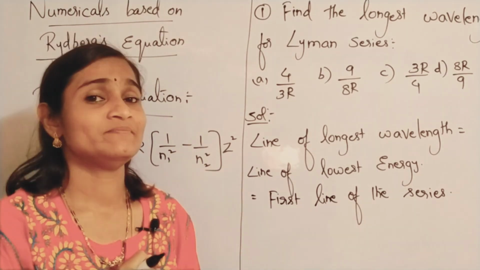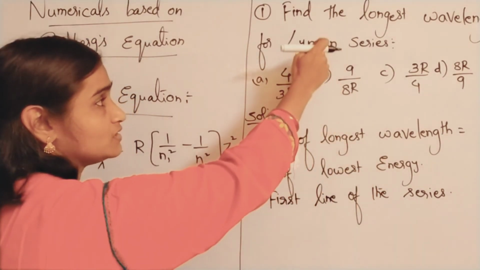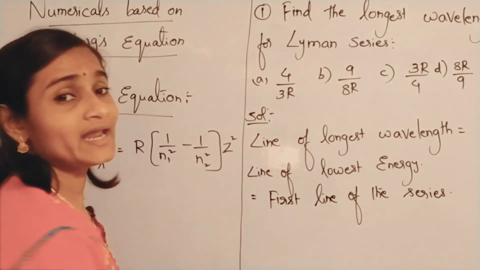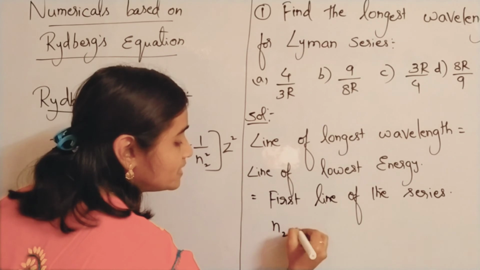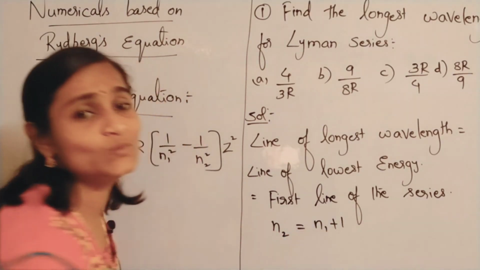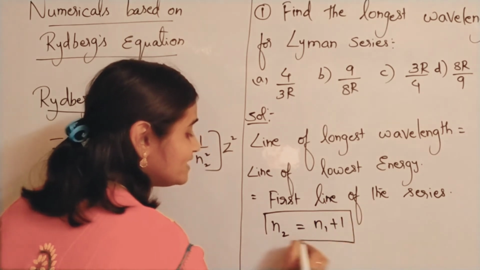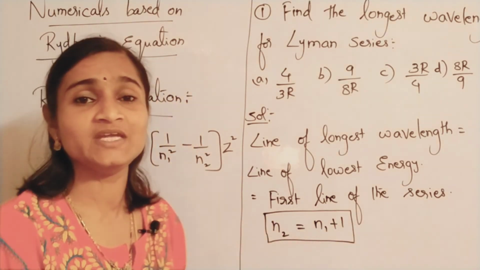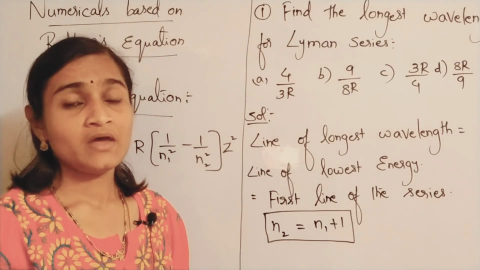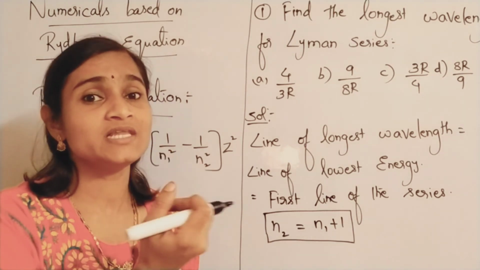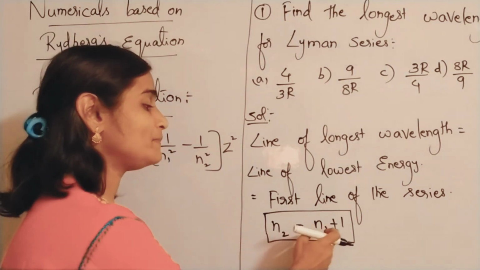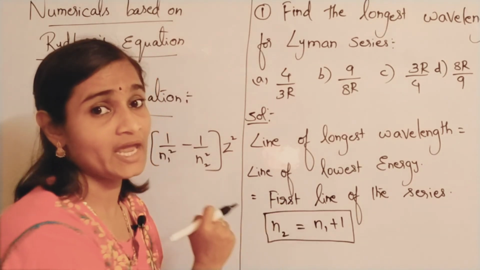If it is the first line, then you all know, based on the type of series, what the n1 and n2 values are. So if it is the first line of the series, always remember n2 will be equal to n1 plus 1. Previously, in the Rydberg's equation video, we already discussed this. So for the line of longest wavelength, the higher energy level n2 will always be equal to n1 plus 1.